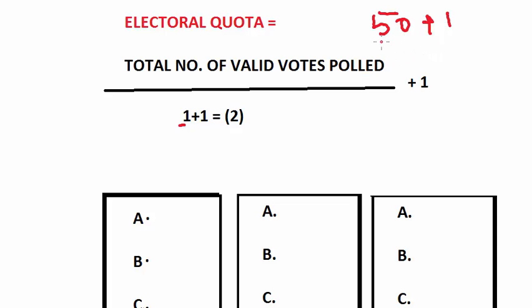And if he or she is not able to secure this 50 plus 1 votes, for example, if there are 2 or 3 candidates or 4 candidates, then it is not possible for a candidate to secure 50% of votes. He may secure 30% or 25%, or some other candidates may secure 28%, but for a single candidate to secure 50% is not possible. So there are 2 or 3 rounds, and that is why it is called transferable voting system. I will explain here.